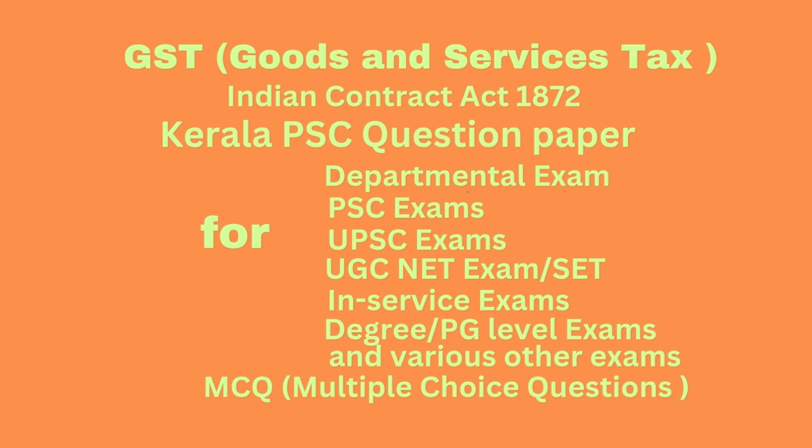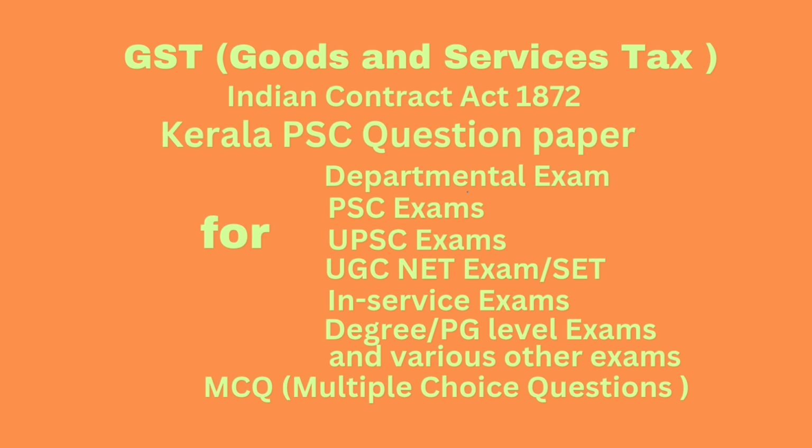Question number 62. A contract which ceases to be enforceable by law is known as, answer, void contract. Question number 63. An agreement made without consideration is dash. Answer, void. Question number 64. An agreement with or by minor is dash. Answer, void ab initio.